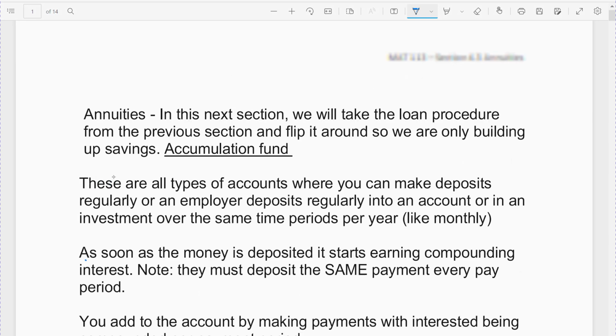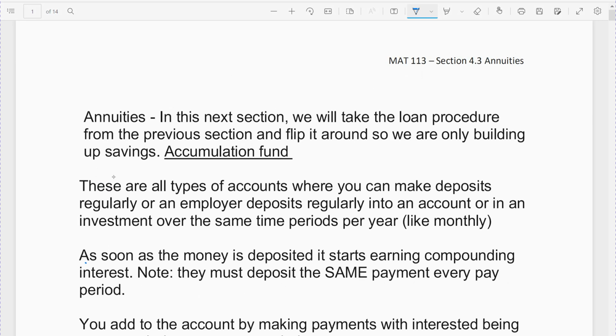All right, 4.3, we're going to talk about annuities. We're going to talk about two types of annuities. Annuities is sort of taking the loan process that we did in 4.2 and flipping it around. So instead of paying off debt, in the annuity case we're going to build up savings. We're going to build up retirement plans, pensions and things like that. Another way to think about it, annuities are what's also known as an accumulation fund.